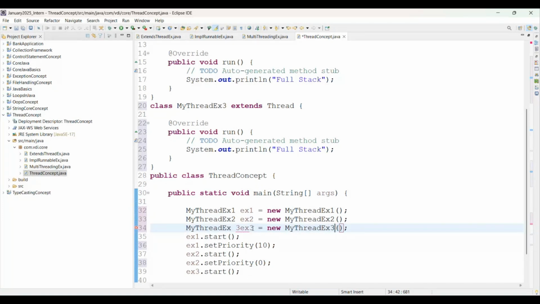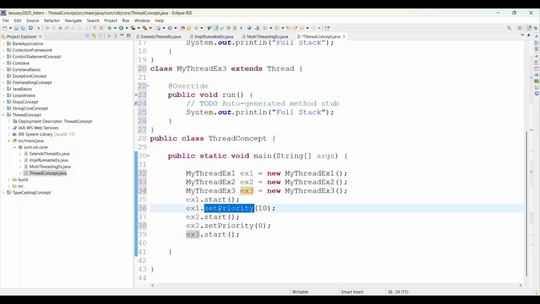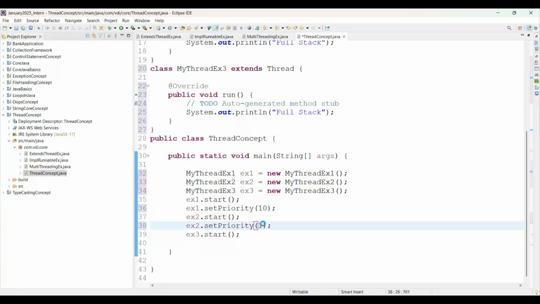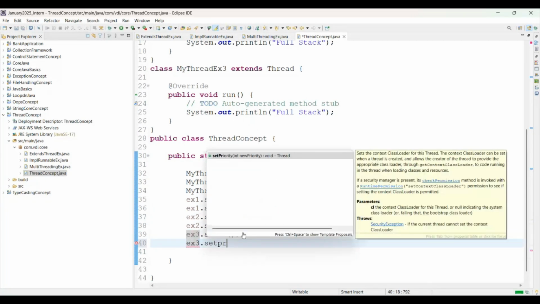Okay, perfect. Then for the priority, for MyThreadExample1 we have set max priority, for the second I am giving min priority, and for the last one we are giving norm priority, which means 5.